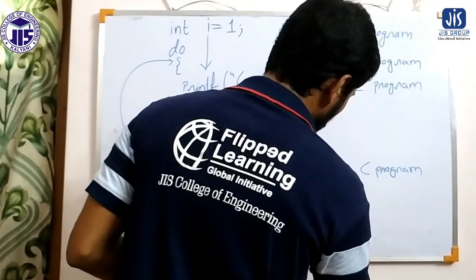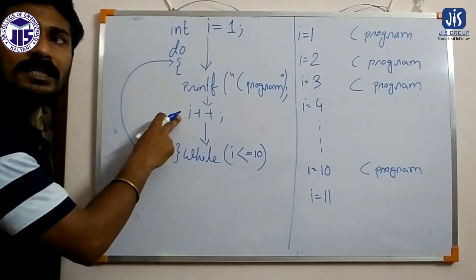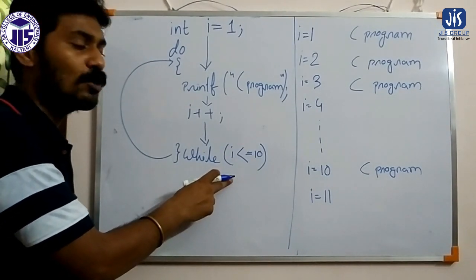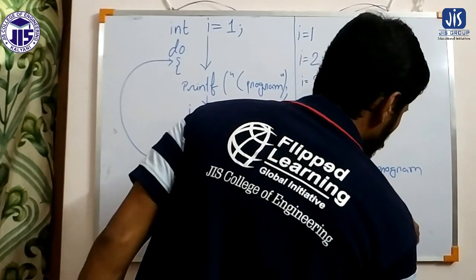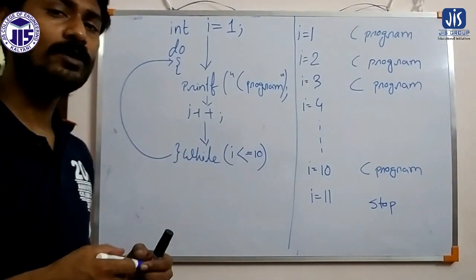Then the value of I will become 11 due to the increment operation. Now if we apply the condition with I equals 11, the condition will be false. When the condition is false, it will stop the iteration. So that is the way we execute the do while loop.